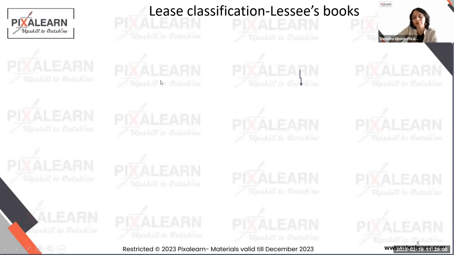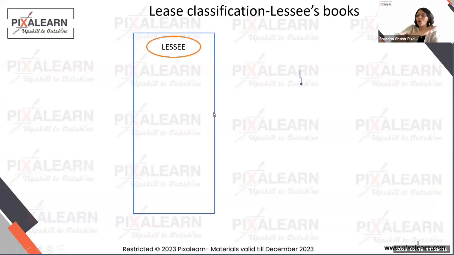Now, both of them are different and both of them have different parameters of choosing the lease. First look from the lessee's perspective, right? In my example, if Anirban was to get a car from Tesla, under what situation is he going to categorize the lease differently? Why is this classification important? Because depending on the classification only, we are going to choose what will be the accounting that Anirban is going to choose for this car. Okay, so first thing is understand that, and we'll see how in Tesla all the three levels of accounting is applicable as a lessee as well as a lessor.